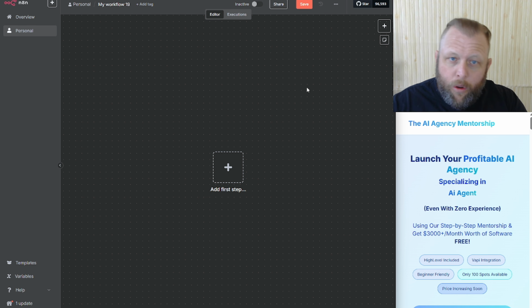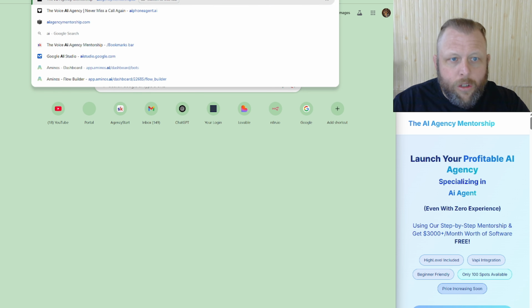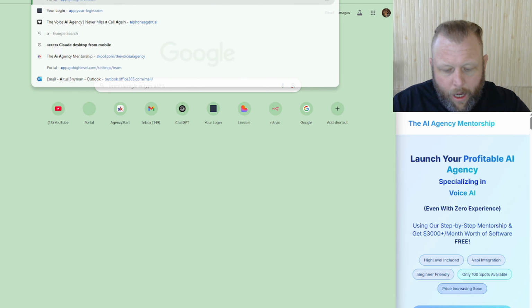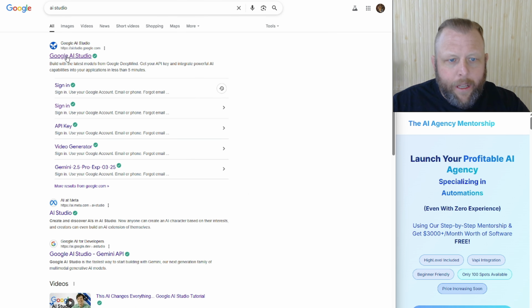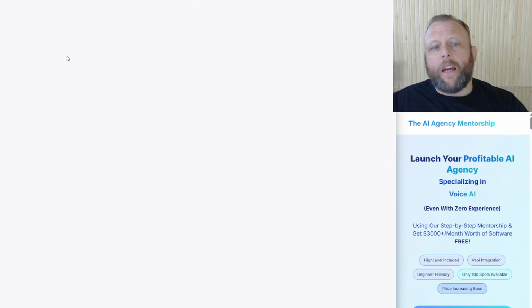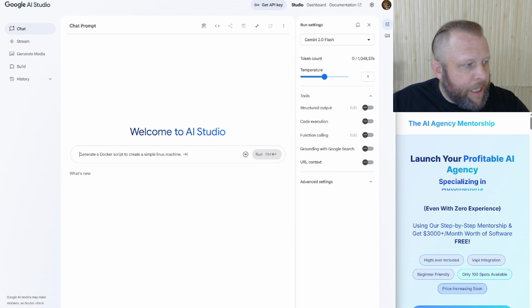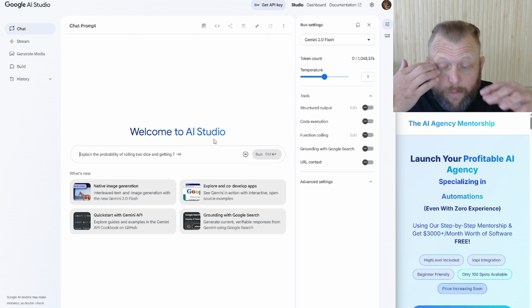Just head over to AI Studio. Let's say come over to Google AI Studio. That should be the first one that comes up. Come up in here, and you can just grab your own API key, create an API key here in the top, grab it, save it, and we're going to use it soon.